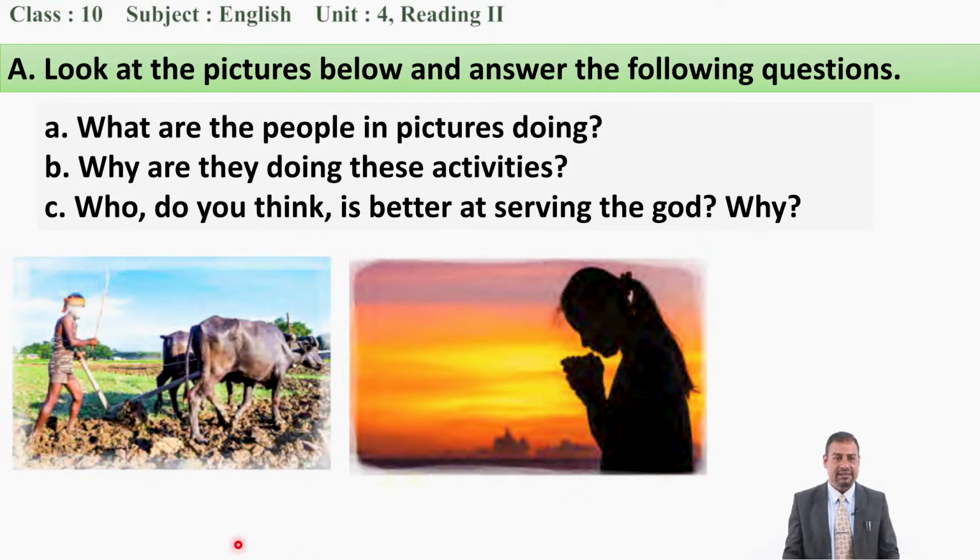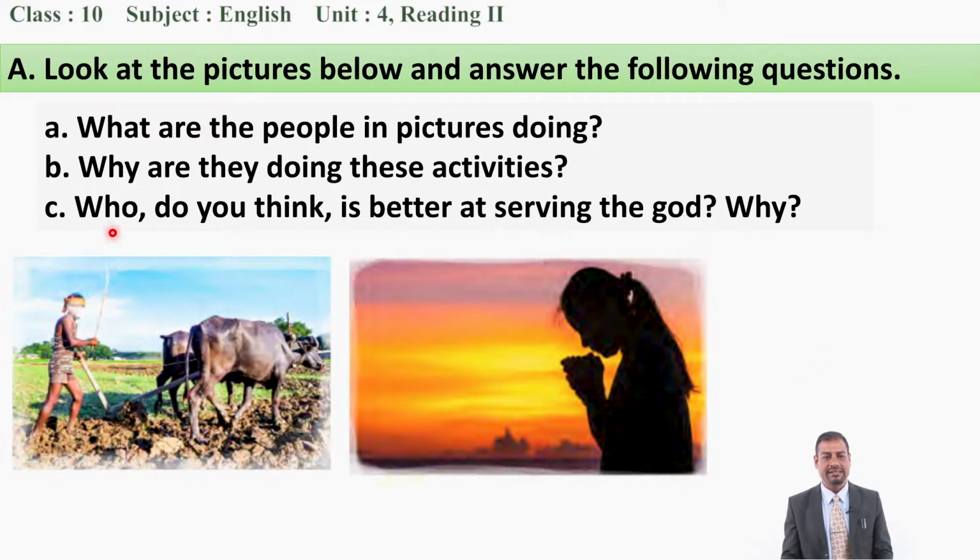Yes, you are right. In the first picture, a man is plowing the field, okay, or he is tilling his field with the help of animals, you can say buffaloes, okay. And in the second picture, what do you see? Yes, there is a girl and she is praying to God, okay. Is it clear to you? Yes.